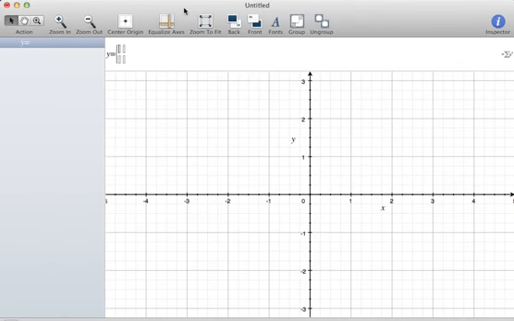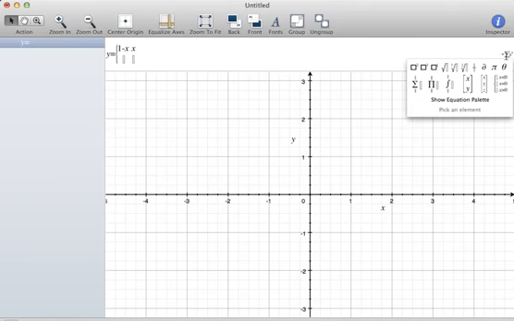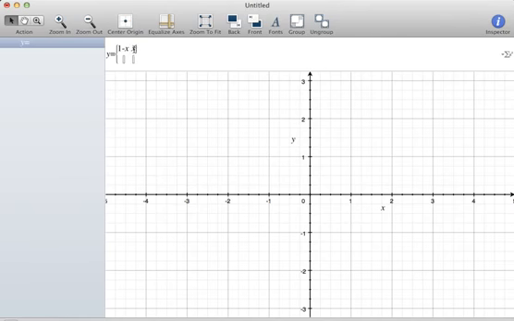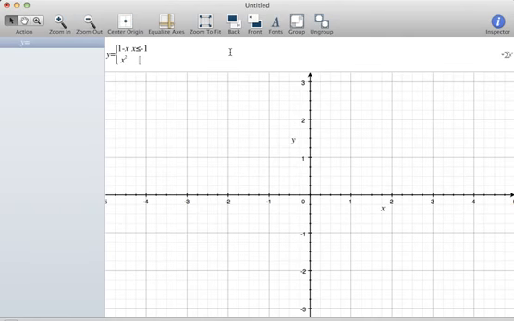We said 1 minus x if x is less than or equal to negative 1, and then x squared for x greater than negative 1.